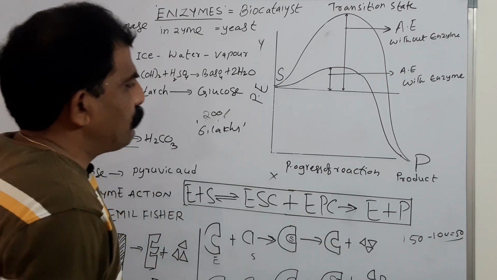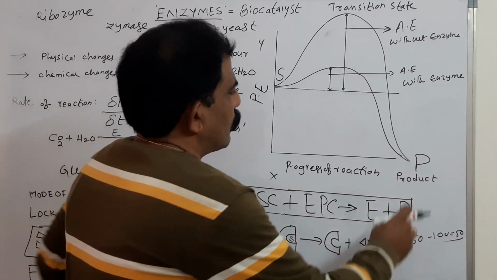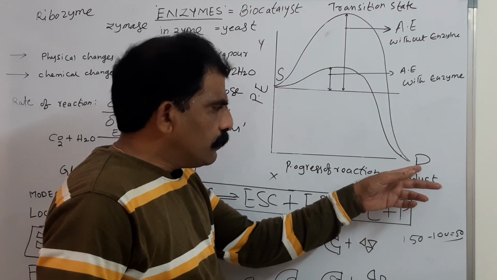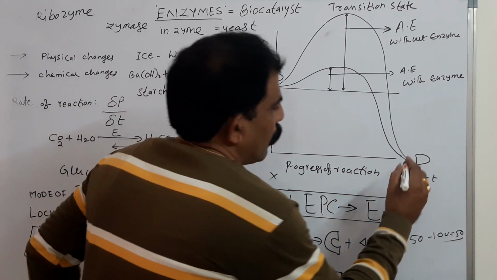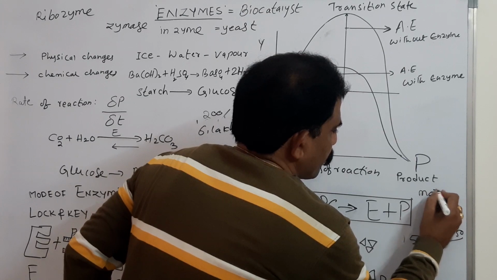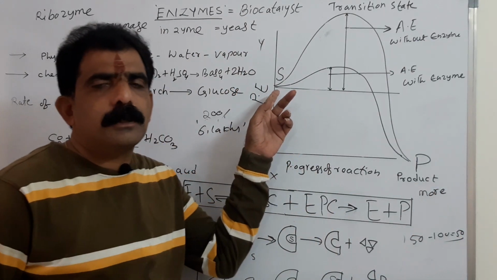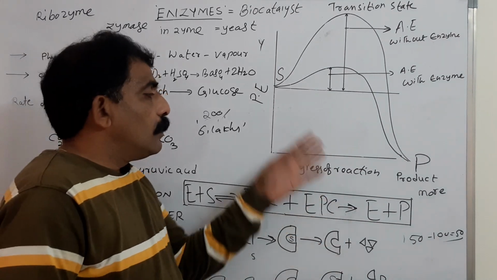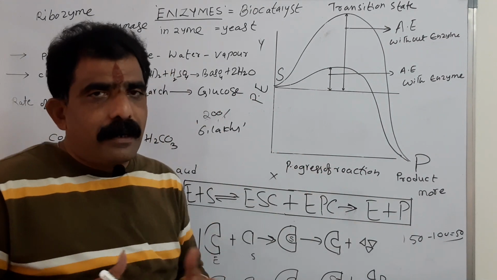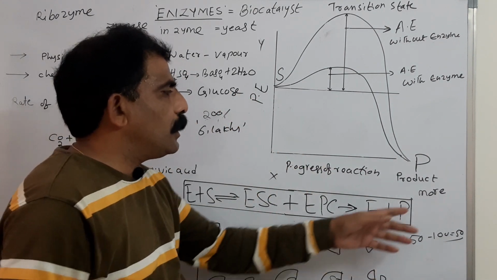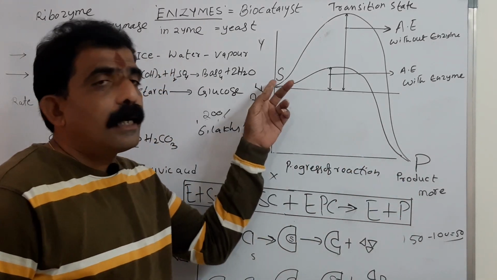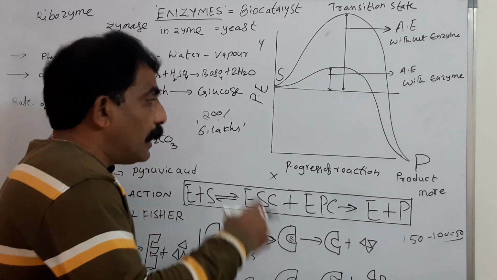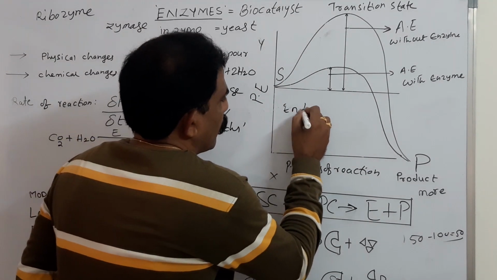And you see, suppose here the potential energy content of the product is more as compared to the substrate molecule. When it is more, if the potential energy content of the product is more than that of the substrate molecule, such a reaction is said to be an endothermic reaction.